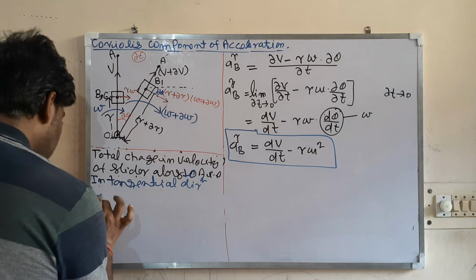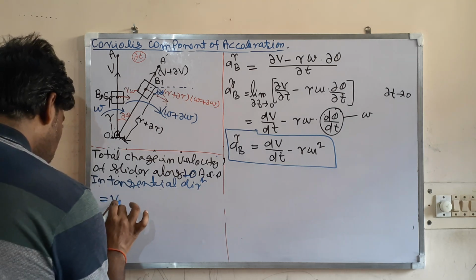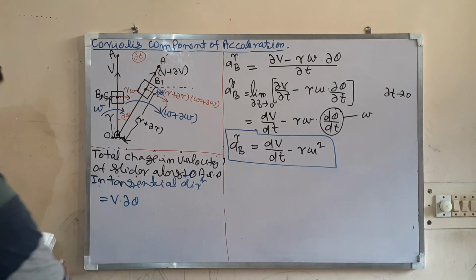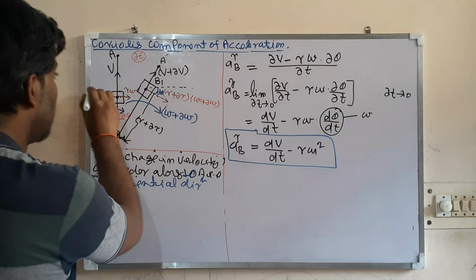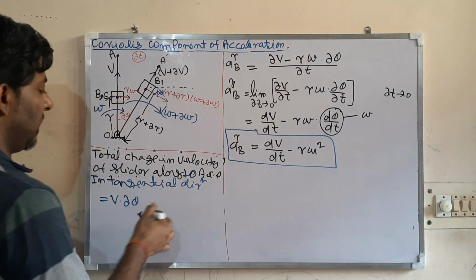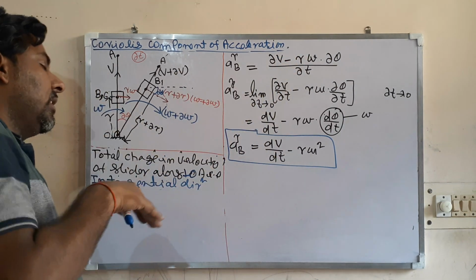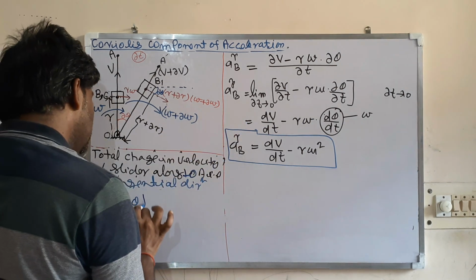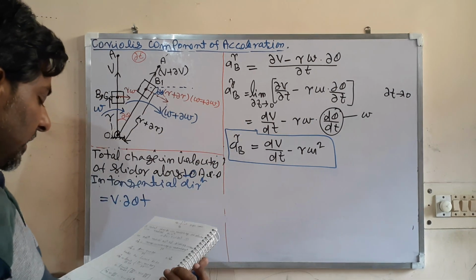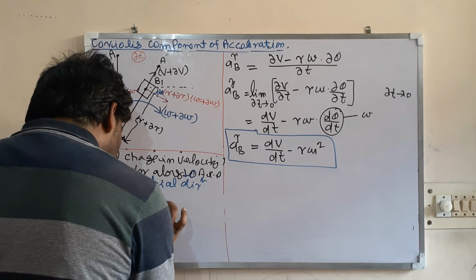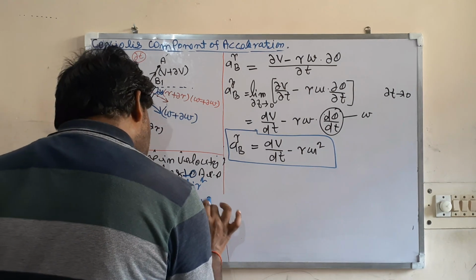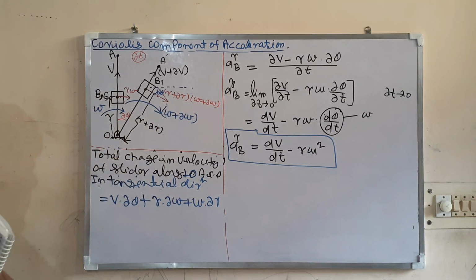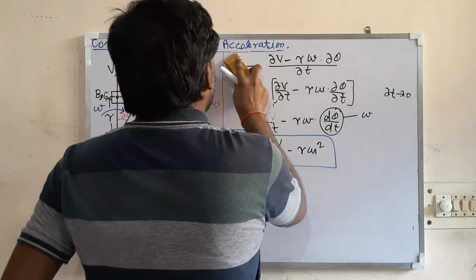The first one in the tangential direction was V into del theta, and that direction I have taken positive. Another tangential component is again in the same direction, so that will be plus r into del omega plus omega into del r. So this is the total change in velocity in the tangential direction.